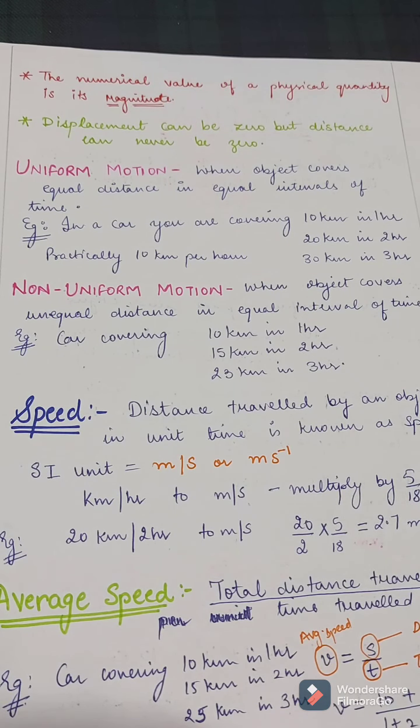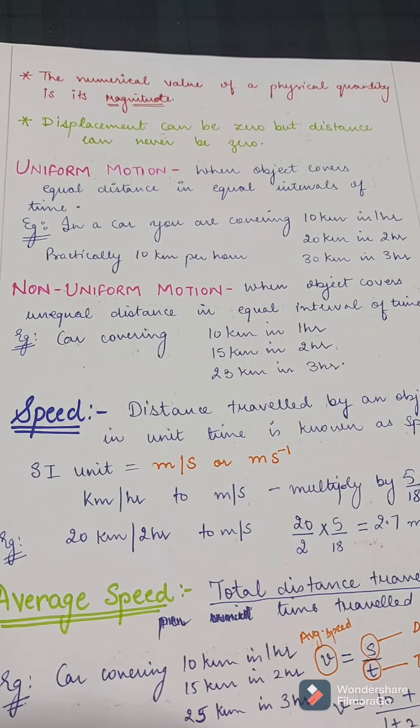So now what is uniform motion and what is non-uniform motion? When the object covers equal distance in equal intervals of time, then it is said to be uniform motion. For example, in a car, you are covering 10 km in 1 hour, 20 in 2 hours, 30 in 3 hours. So practically you are covering 10 km per hour. So this is the uniform motion.